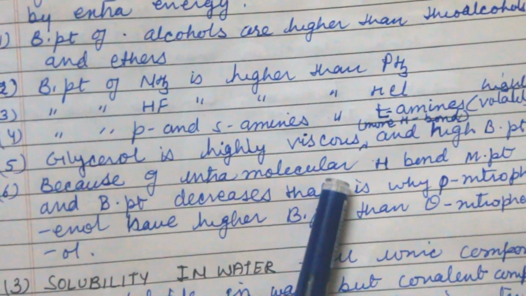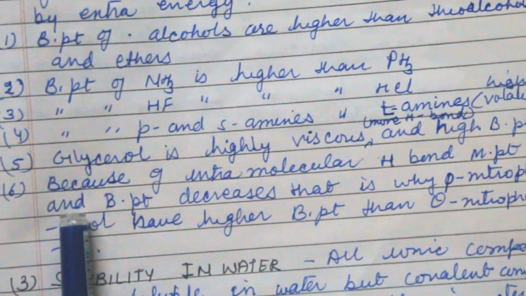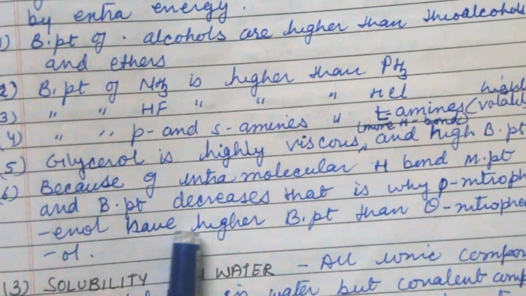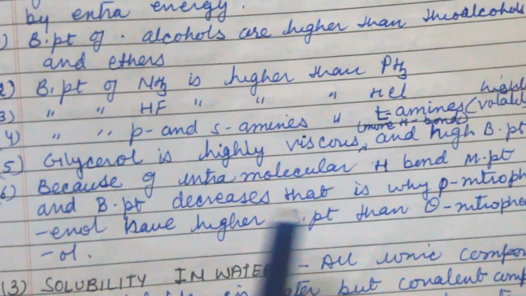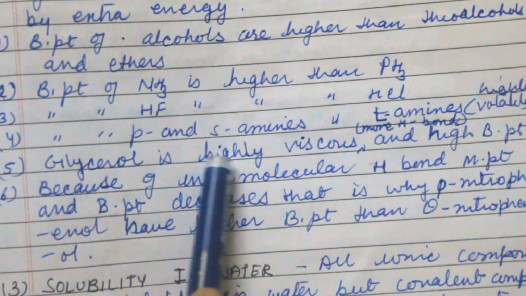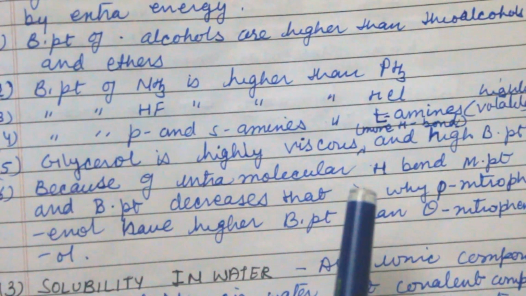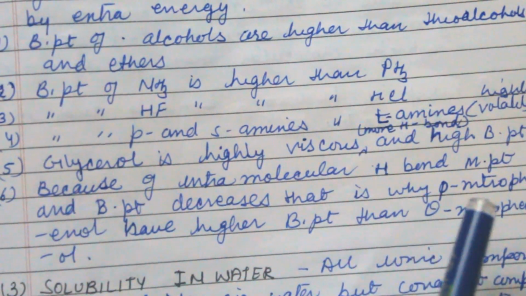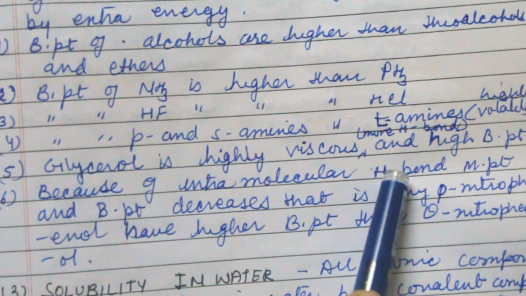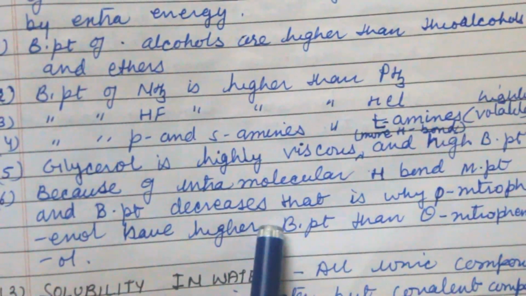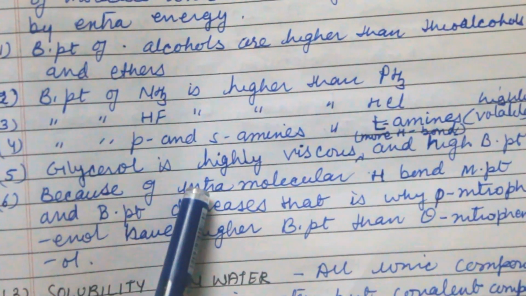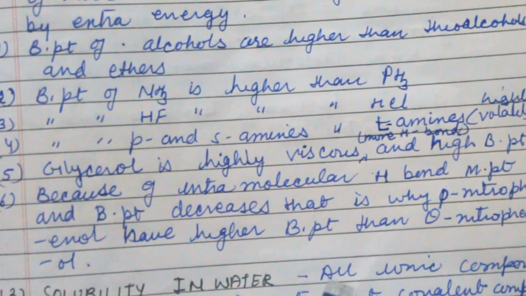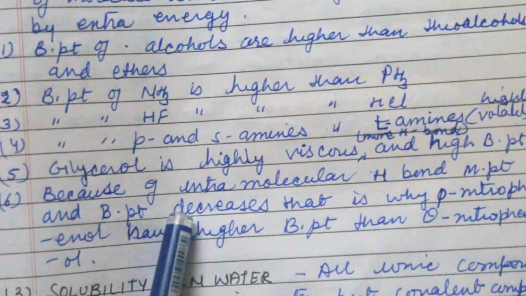Because of the intermolecular hydrogen bond, melting point and boiling point increase. That is why para-nitrophenol has a higher boiling point than ortho-nitrophenol, because in the intramolecular case the situation is reversed. In the intramolecular case, because of the hydrogen bond, melting point and boiling point decrease, but in intermolecular, because of hydrogen bond, melting point and boiling point increase, but in intra it decreases.